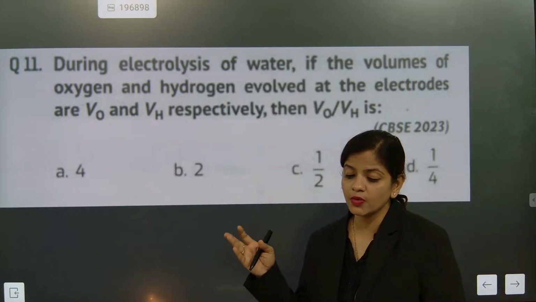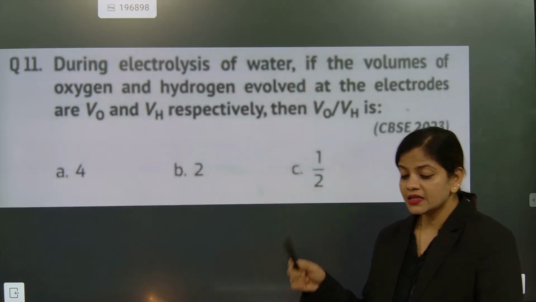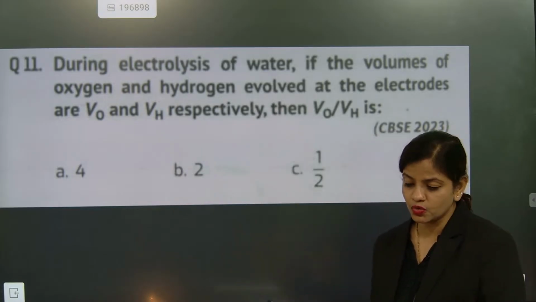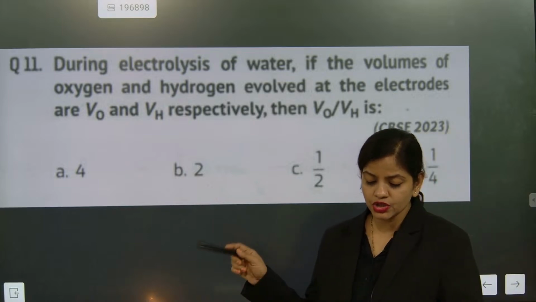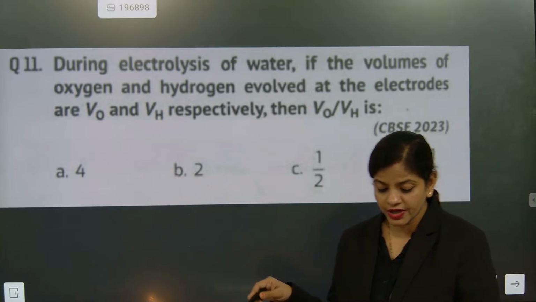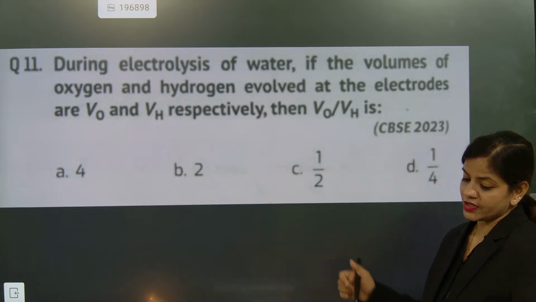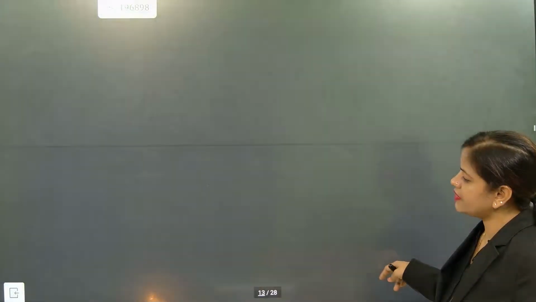So those who are giving option C are absolutely correct, because please remember one thing, it's the ratio. Oxygen is exactly one part and hydrogen is two parts, so hydrogen is double. Yes, absolutely. H2O: one atom of oxygen combined with two atoms of hydrogen, so their ratio will be 1:2. I hope you have understood this one.